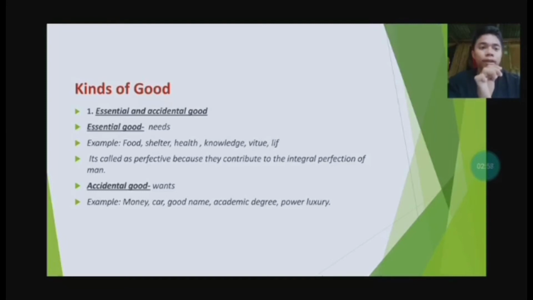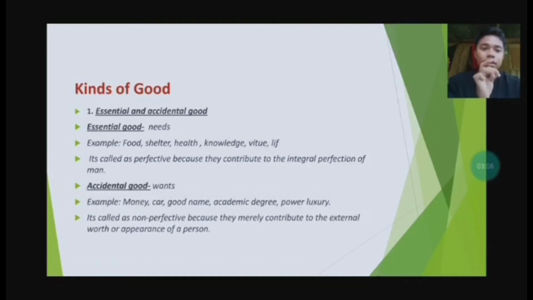Power, luxury, something like that. Accidental good is called non-perfective because it merely contributes to the external worth or appearance of a person. It is only our dreams or wants in life, but it is not a necessary need.